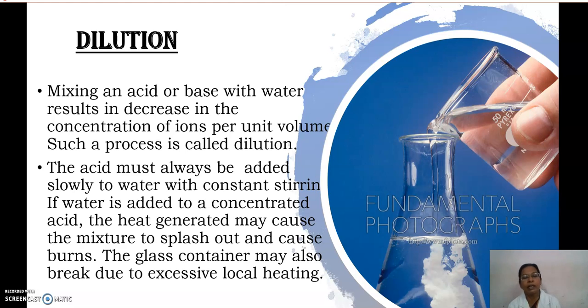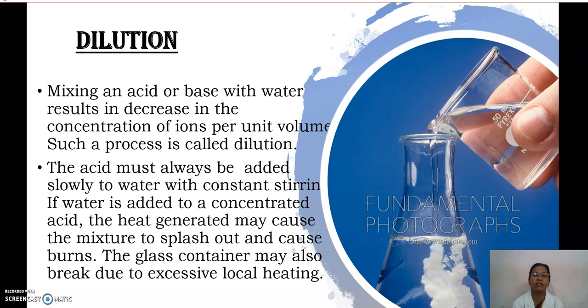This is the same in the case of base also. In the base, OH minus ions are there, sodium hydroxide or potassium hydroxide. In concentrated solution, the number of OH minus ions is more. But when you add water into it, the number of OH minus ions per unit volume is decreased.